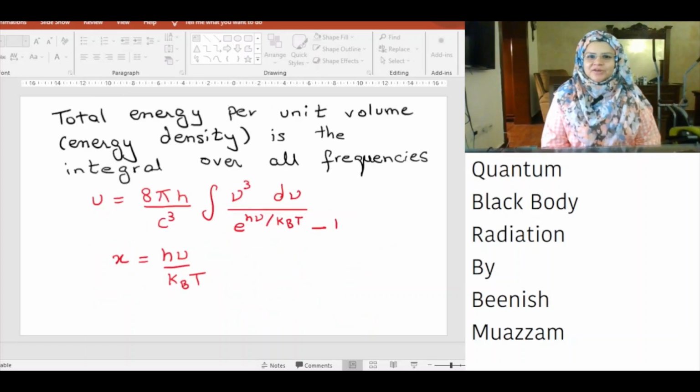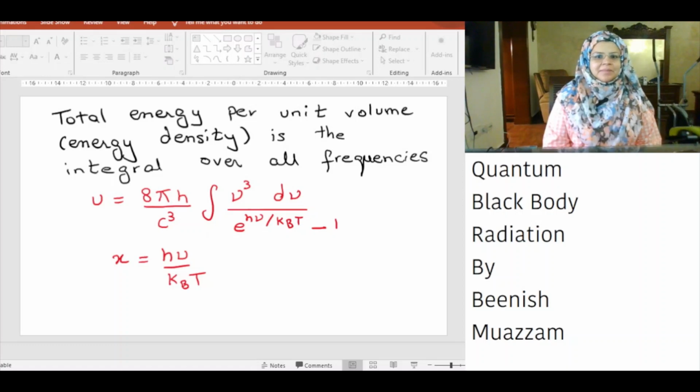Total energy per unit volume, the energy density, is the integral over all the frequencies. U is equal to 8 pi h over c cube integral nu cube divided by [exponential h nu over k_B T minus 1] d nu.